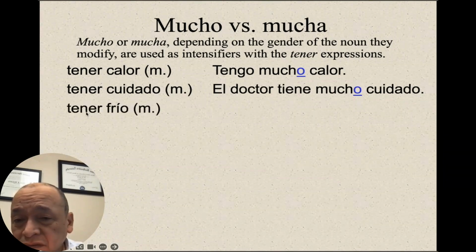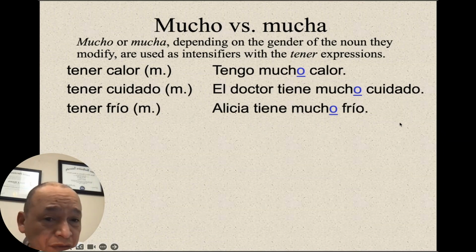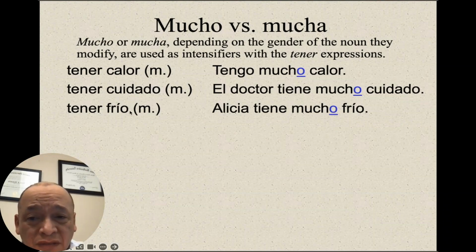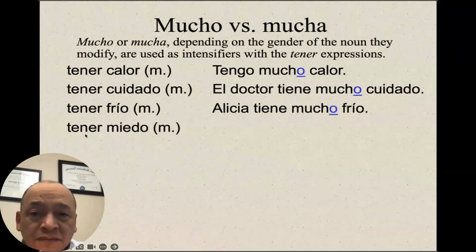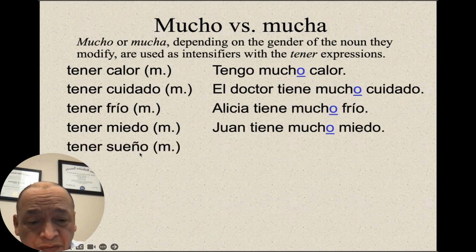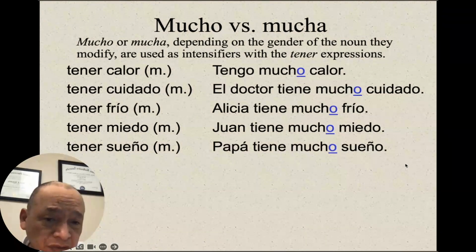Tener frío is Alicia tiene mucho frío. It's masculine, right? So they have to agree with the noun. Tener miedo. Juan tiene mucho miedo. Tener sueño. Papá tiene mucho sueño.